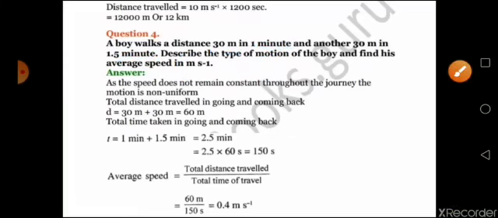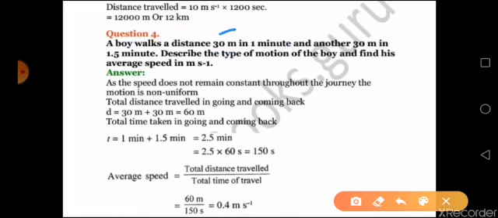Now when you read the question itself, see the distance remains the same, right? 30 meter. But the time is not the same. First it is 1 minute and second it is 1.5 minute. So the type of motion will be non-uniform. If it was uniform, both distance and time should be the same. So distance is the same, time is different, then non-uniform motion, not a uniform motion. So that is the answer to your first question, right?